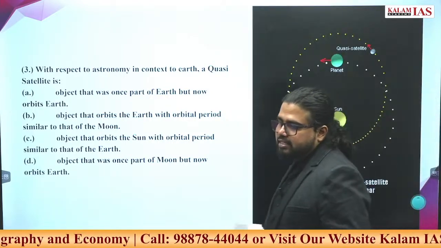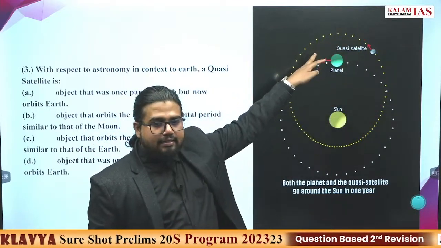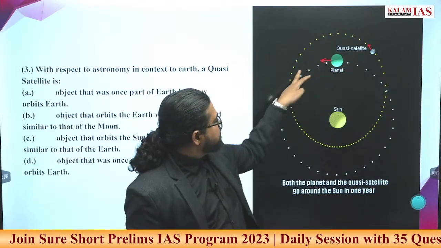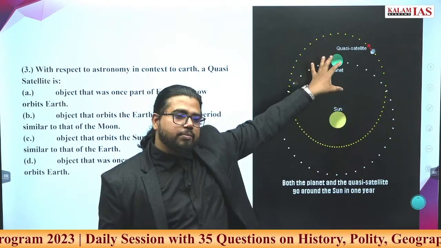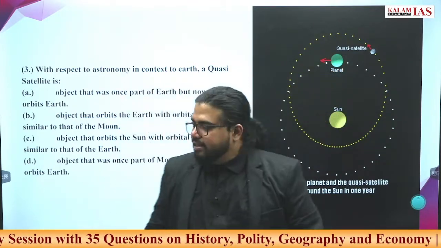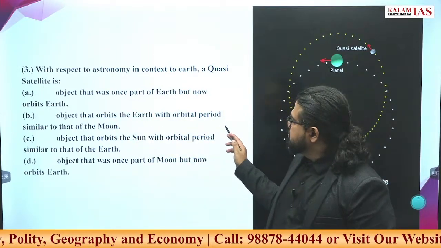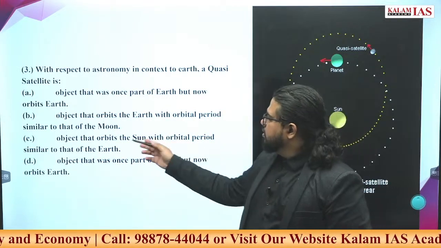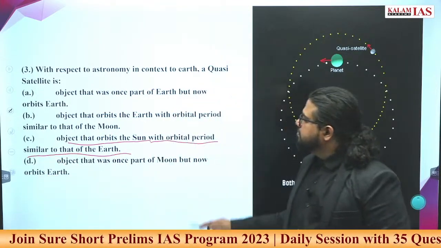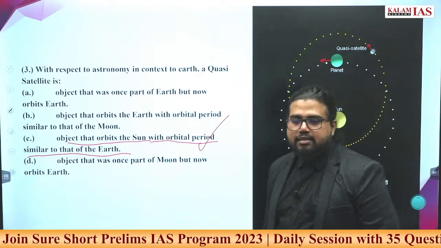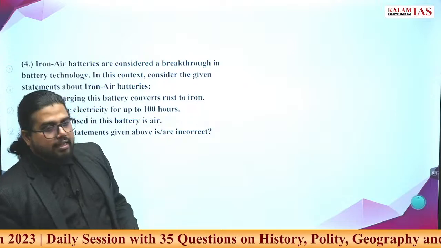So this is a simple representation. This is the orbit of a quasi-satellite, and this is the orbit of Earth or the planet. This quasi-satellite is actually moving around the sun, not around the planet. So what will be our answer here? An object that orbits the sun with an orbital period similar to that of Earth. That is the correct option. C is the correct option. Go ahead. Answer the fourth question first.